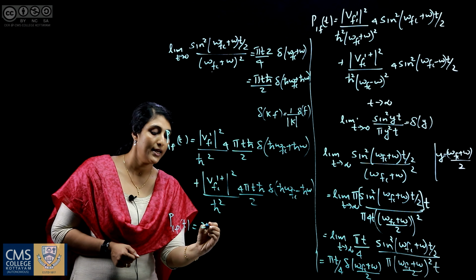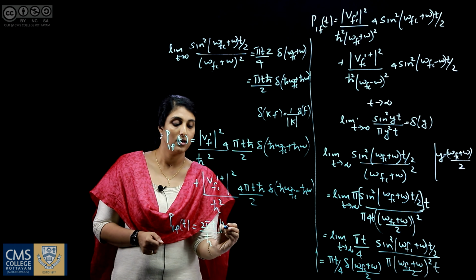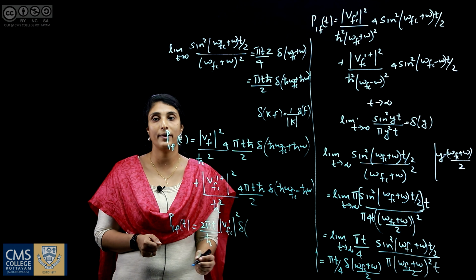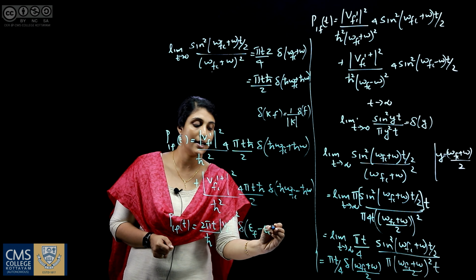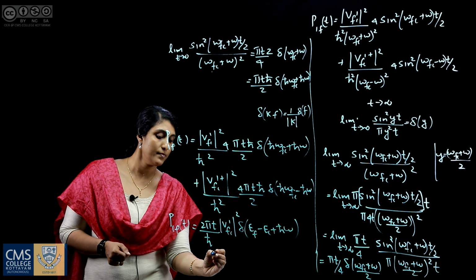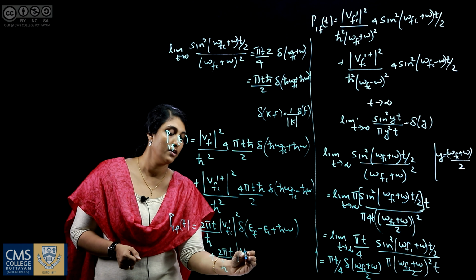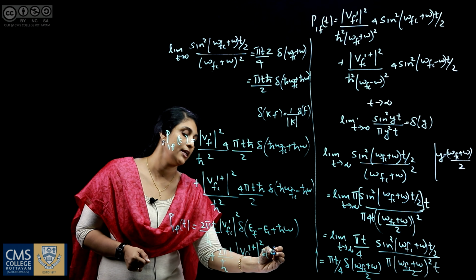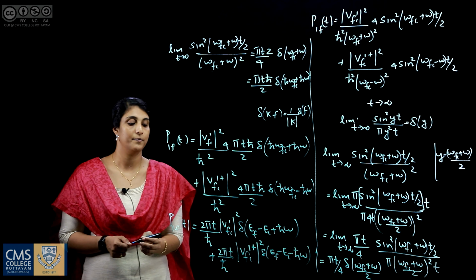So it is 2 pi t by h bar modulus of V_fi' squared, delta of h bar omega_fi, which is Ef minus Ei, so Ef minus Ei plus h bar omega, and the second term is plus 2 pi t by h bar modulus of V_fi'† squared, delta of Ef minus Ei minus h bar omega.